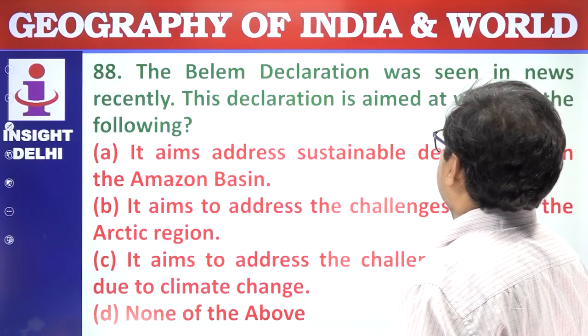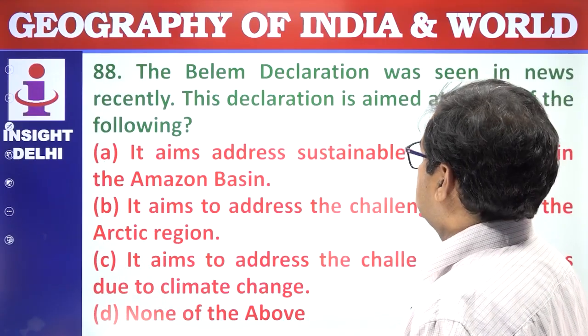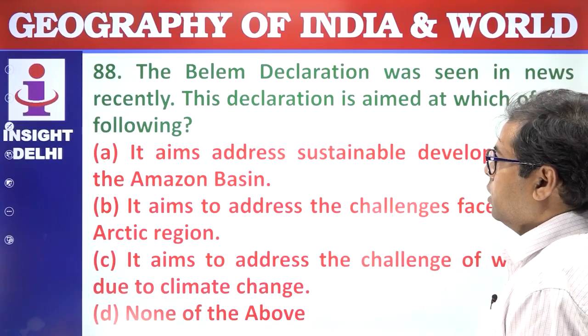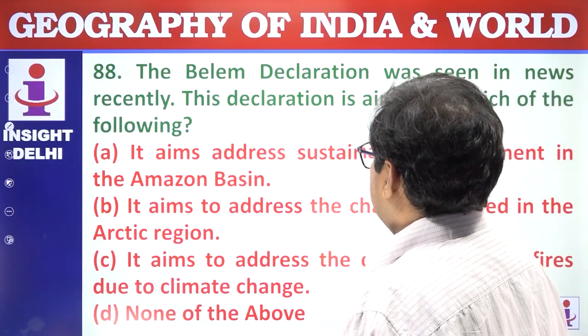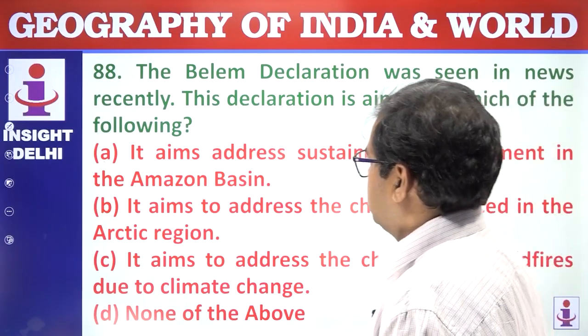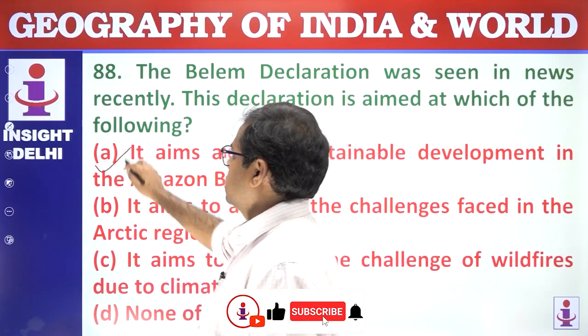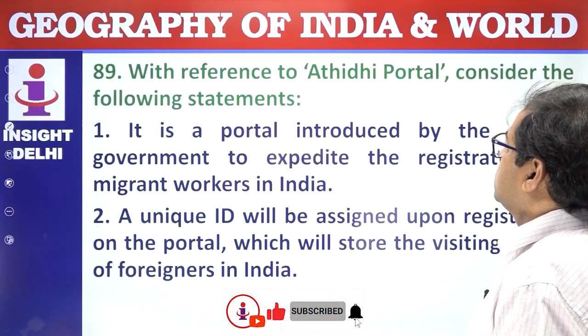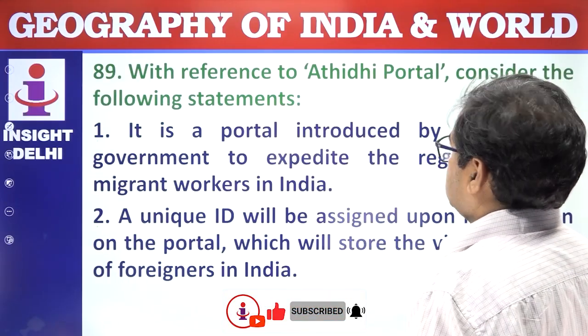The Bali Declaration was seen in the news recently. This declaration is aimed at which of the following? It aims at addressing sustainable development in the Amazon basin or Amazon forest. This is correct. With reference to the Atithi portal, consider the following statements.